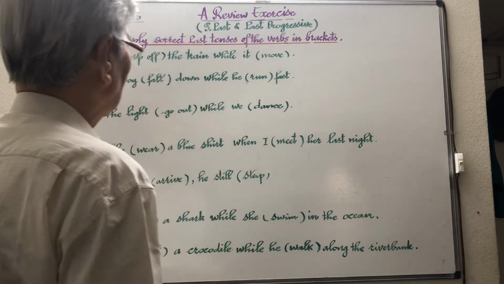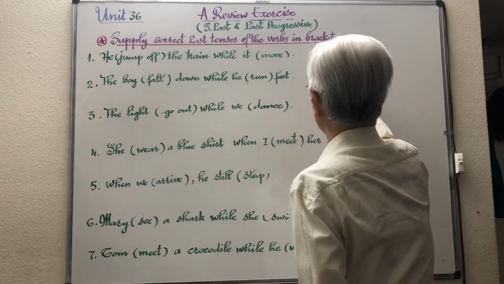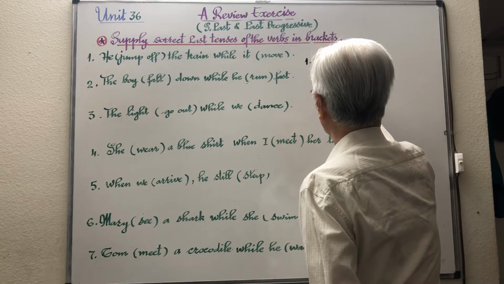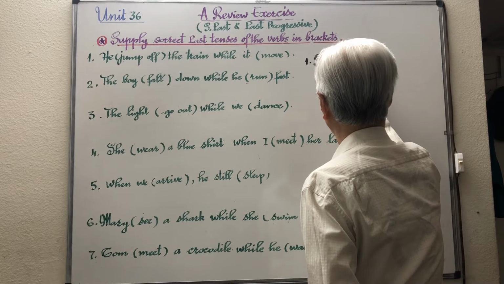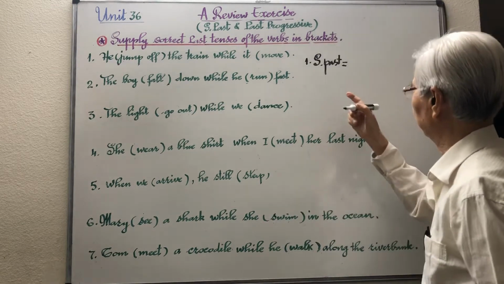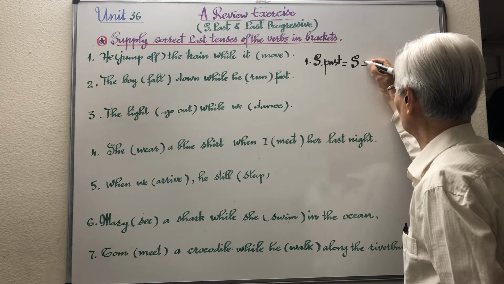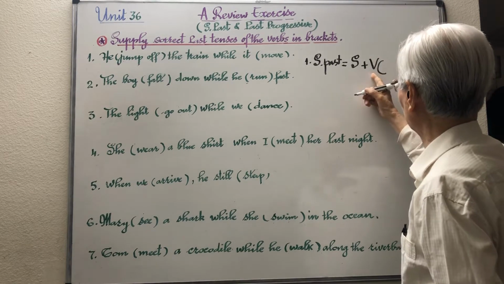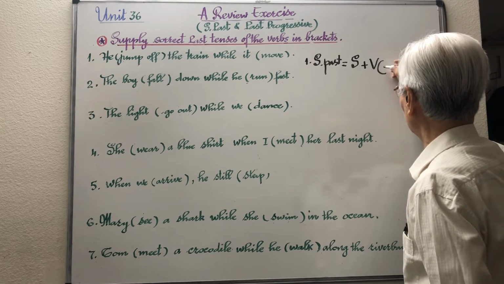The formula for simple past is subject plus verb. The verb over here must be conjugated in the past tense.